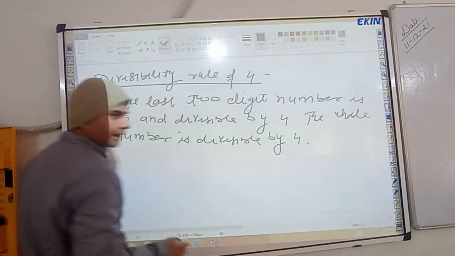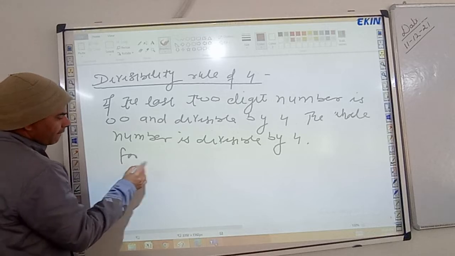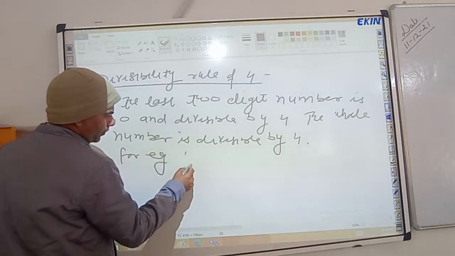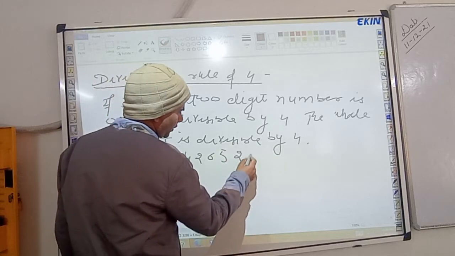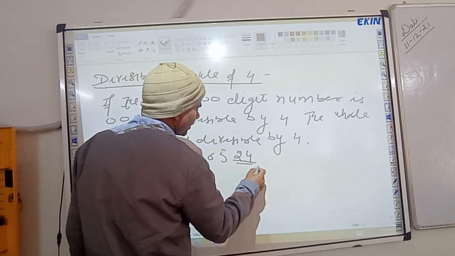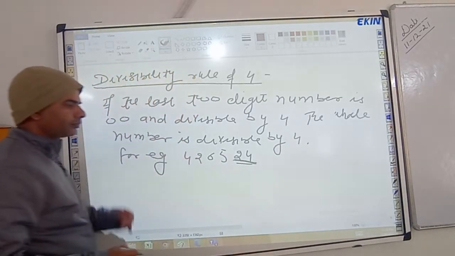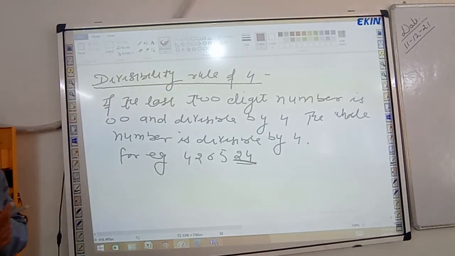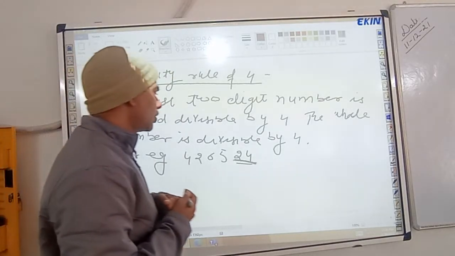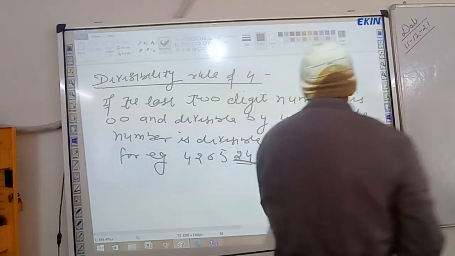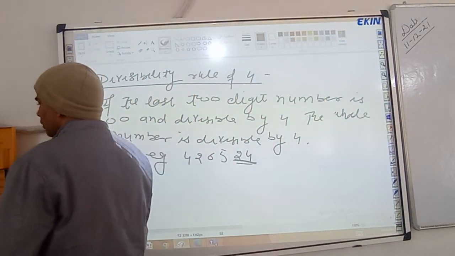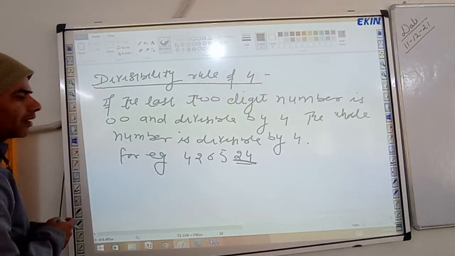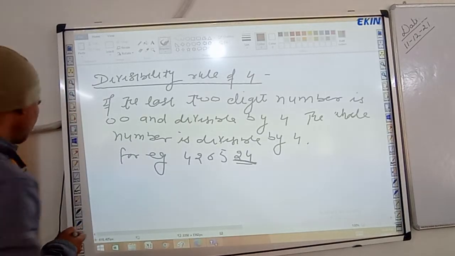For example, 4,26,524. The last two-digit number is 24, and 24 is divisible by 4. So the whole number 4,26,524 is completely divisible by 4.